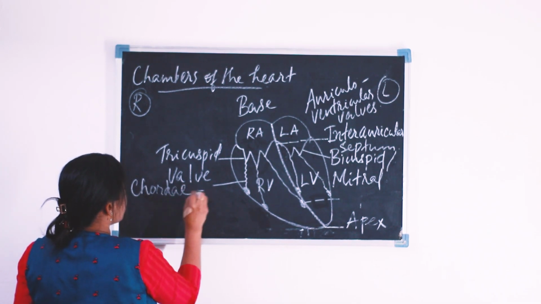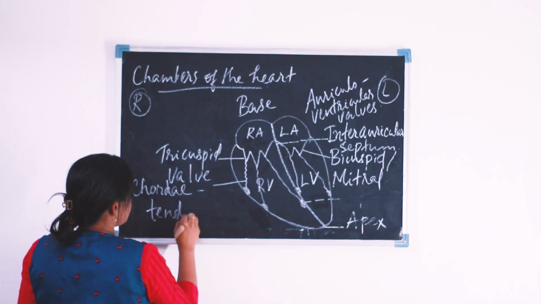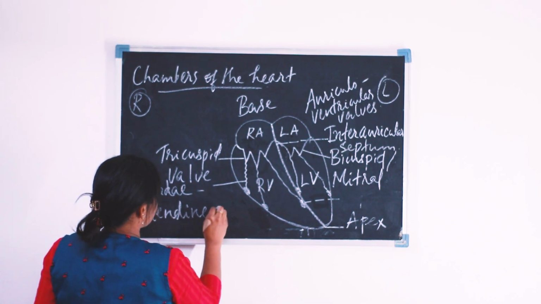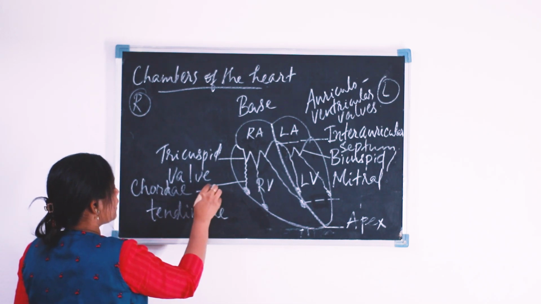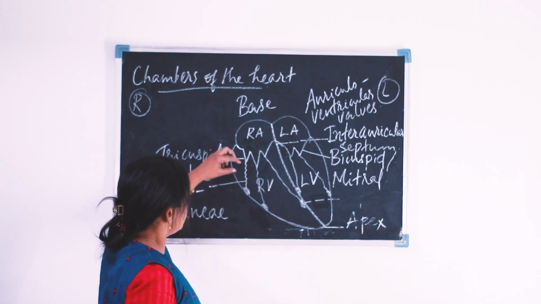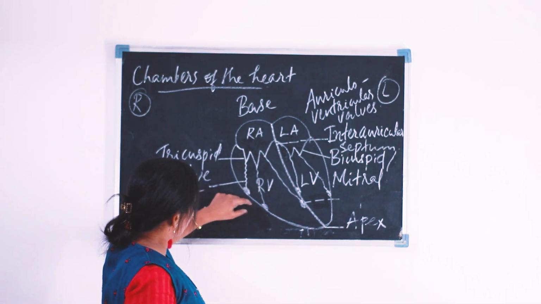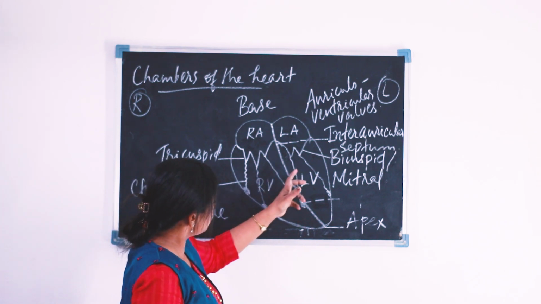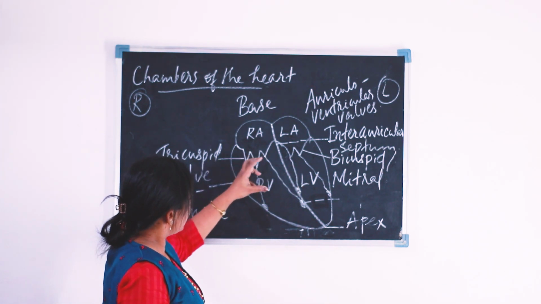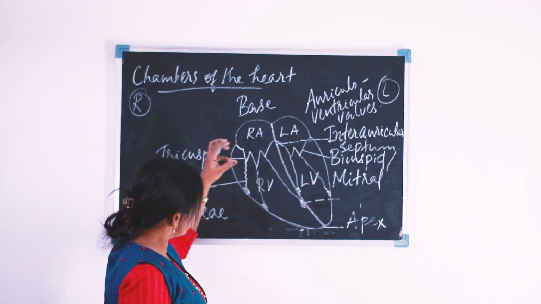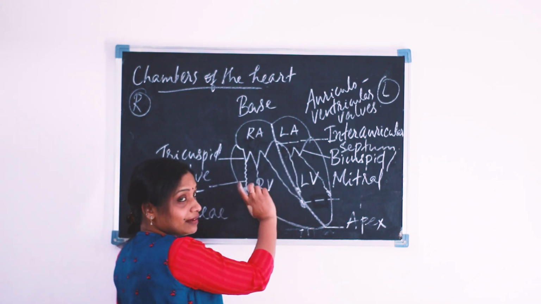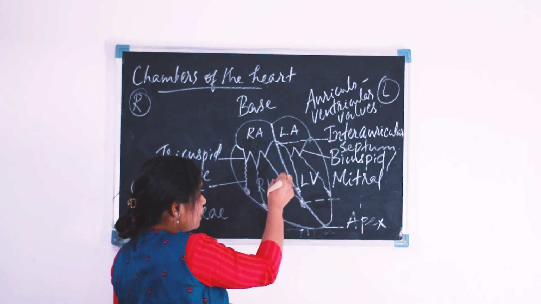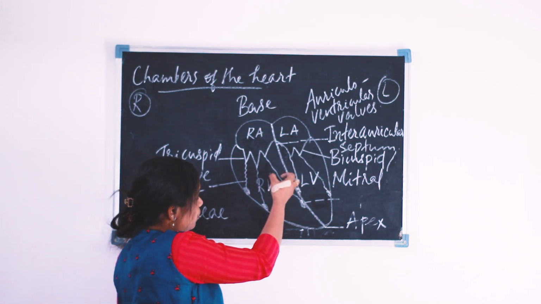These thread-like structures are known as chordae tendineae. The chordae tendineae attach to papillary muscles and help to hold or keep the valves in position during the pumping of the heart.